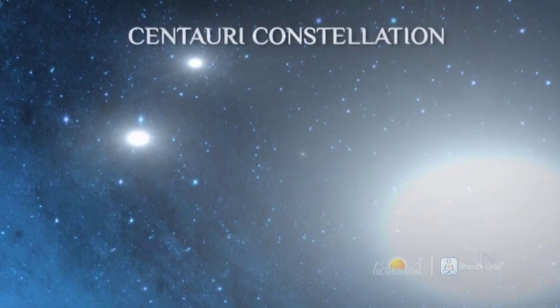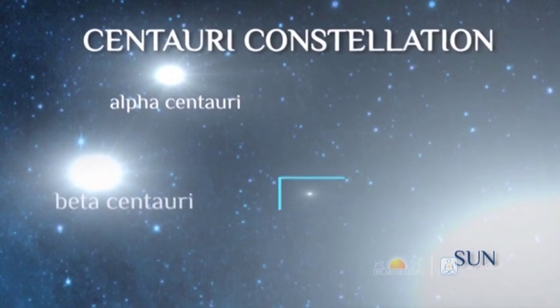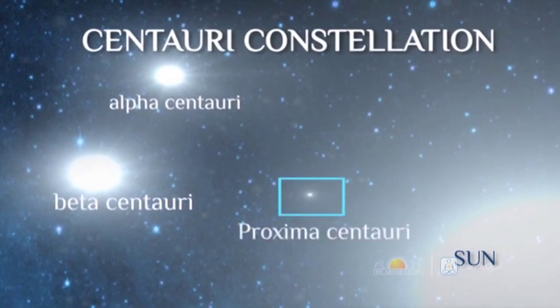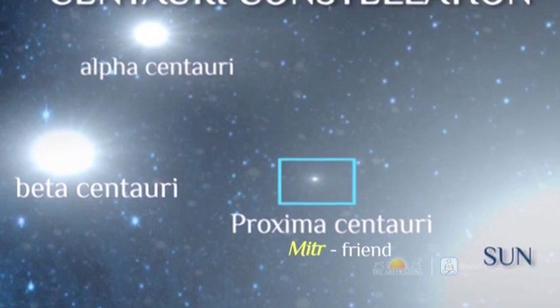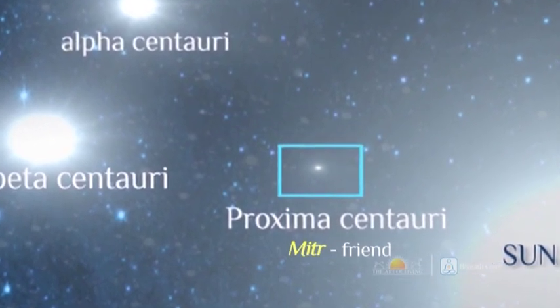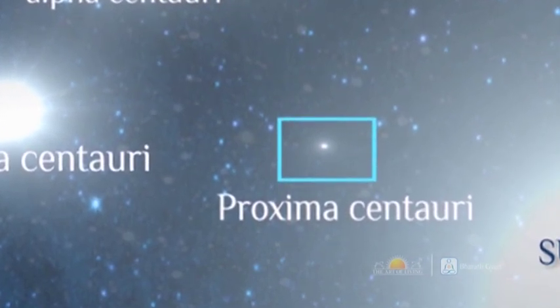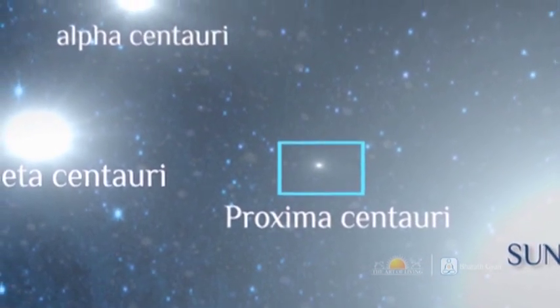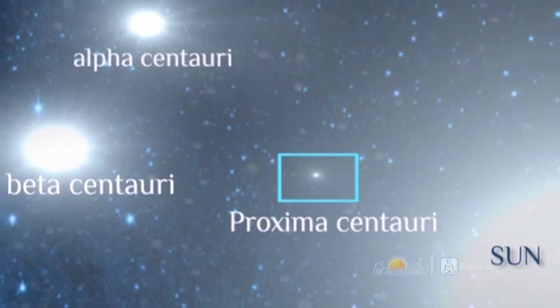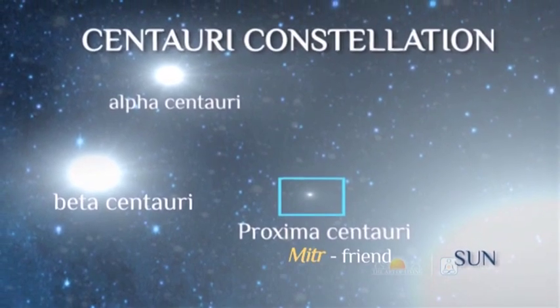The Centauri constellation in the southern sky hosts the closest star to our Sun, Proxima Centauri. The current name is Proxima Centauri because it is the proximate one to our Sun. Its Indian name is Mitra, friend. This is not a star that is easily visible in the sky. It is just a speck among the other stars. Even when magnified, it is still a speck. It is amazing how, among the bunch of stars, they were able to correctly name it as Mitra, the closest one.